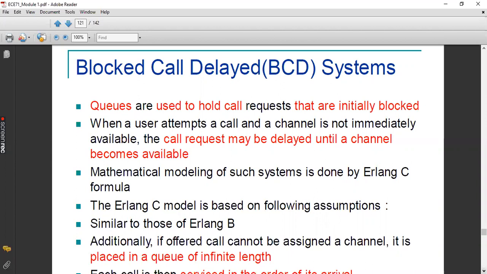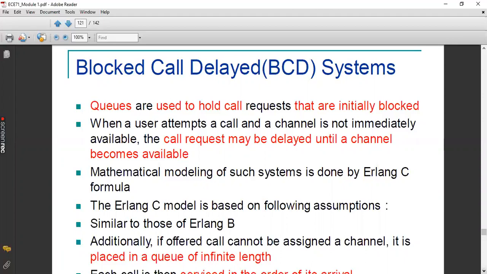Now coming to the next model, the BCD model. BCD model is blocked calls delayed model, otherwise known as LCD, lost calls delayed model. As I told you, here we are making use of a queue. The calls which are not getting connected will be directly placed into the queue without being thrown out. The system is not going to block the call, but it has another provision, known as a queue. Based upon the FIFO principle, calls get service from the system. So the call requests experience some delay until a channel becomes available to the particular subscriber.